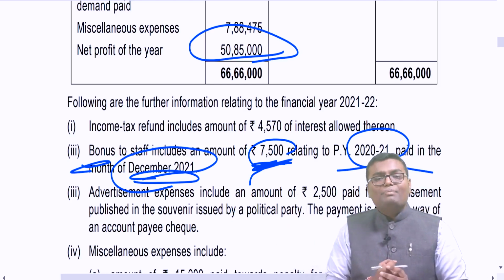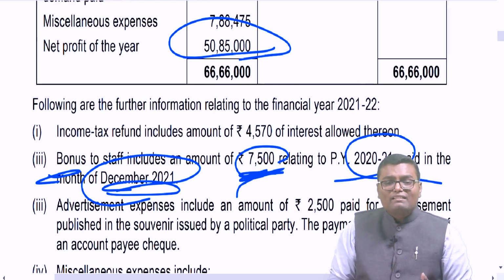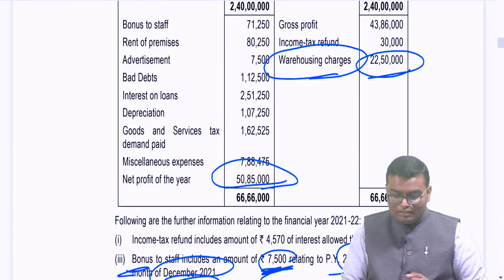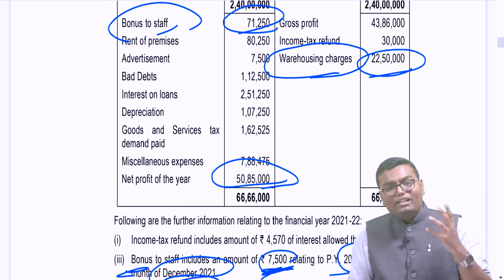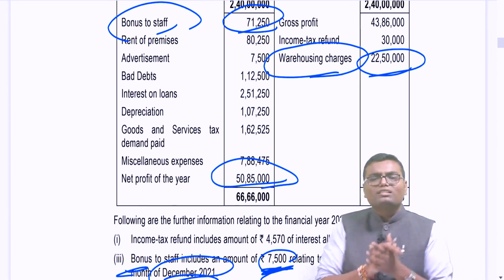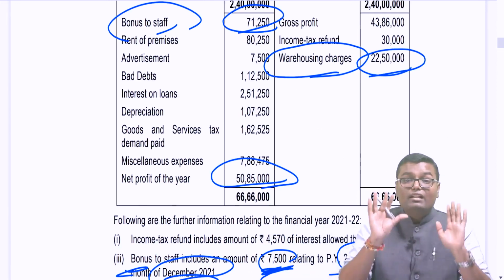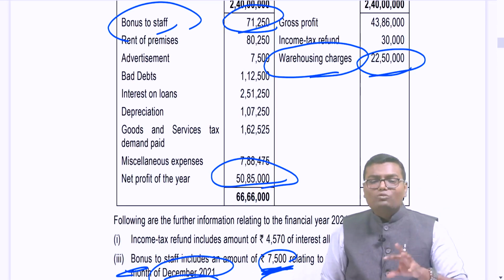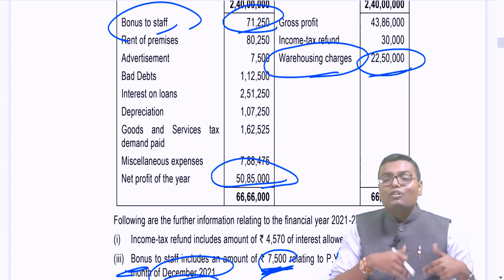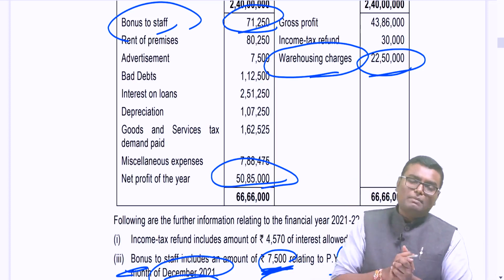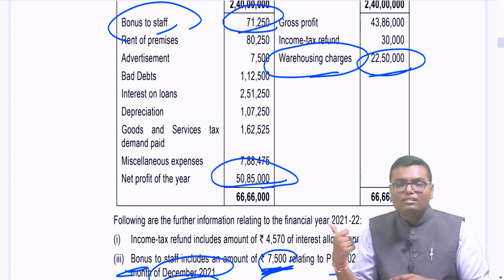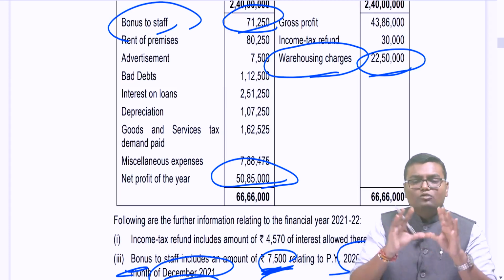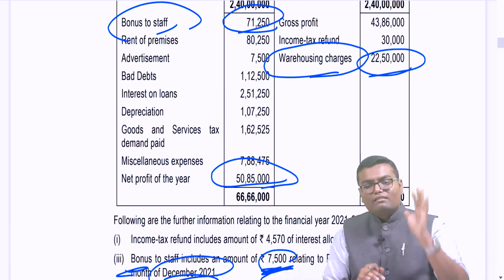However, I will not deduct separately because already this is included in the bonus expense. It is already there, and if it is already there, my profit has already been reduced. Means I have already given the effect, which is a correct effect. I don't have to do anything. But I just have to write a note on why I have not added back this expense, though it belongs to last year: as per 43B this expense was disallowed last year, which is allowed in the year of payment. As it is already debited to P&L, we don't have to do any other adjustment, we have to keep it as it is.